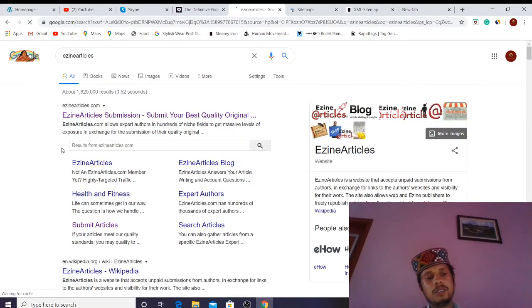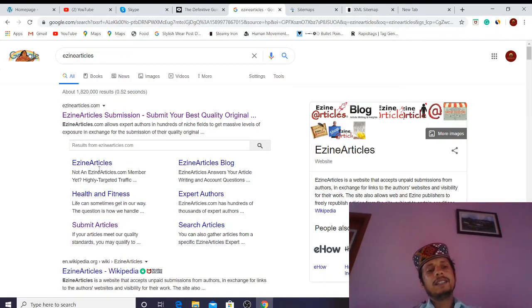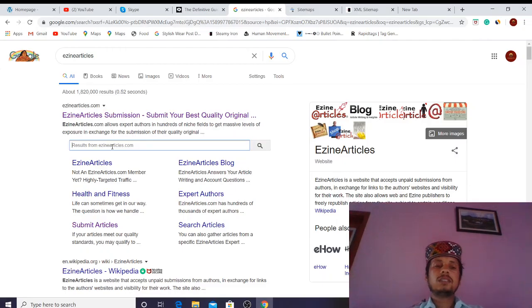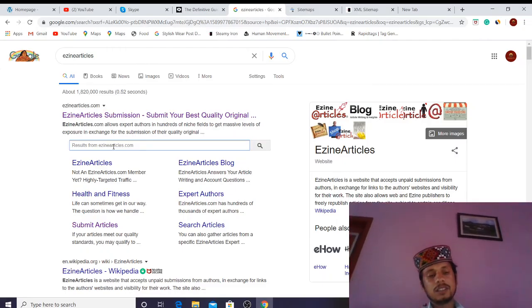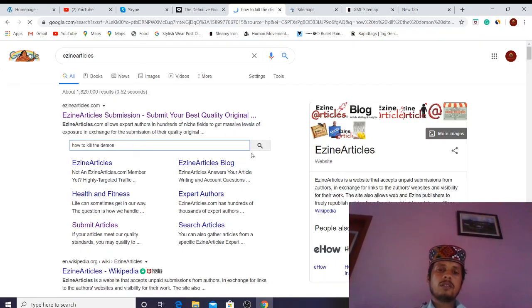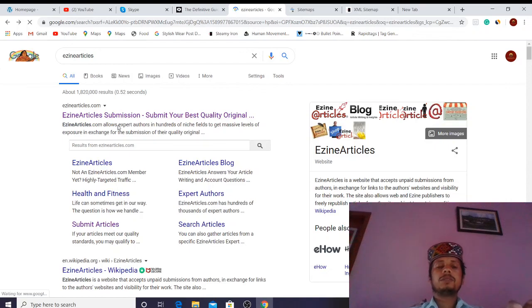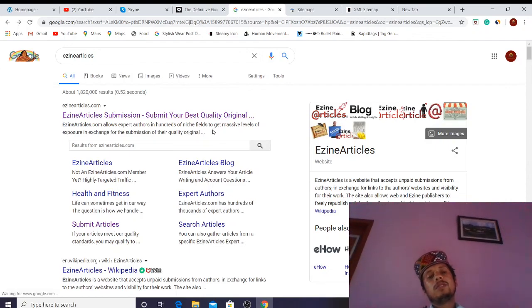Here we can see search articles, submit articles, all the categories, and a search option. Whatever I search here is going to appear over here. That is the kind of success we want with sitemaps, and for that, the site structure should be simple.